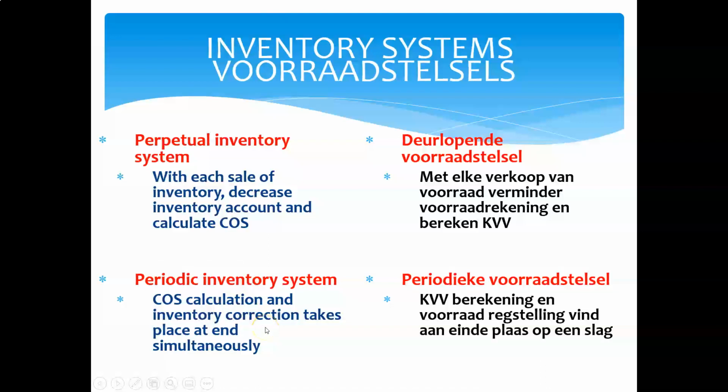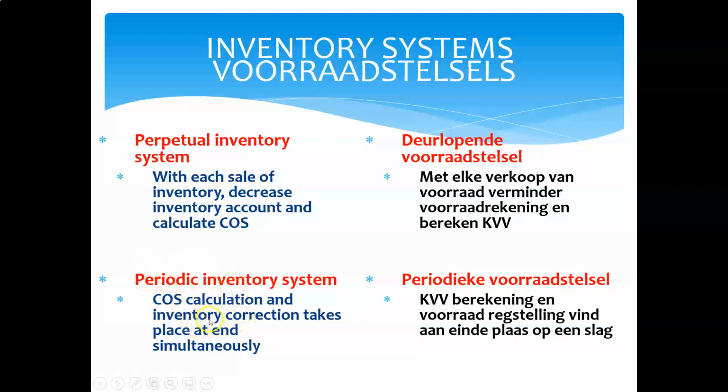So I'm going to count. I've got 5 of this, 10 of that, 12 of that. And then I'm going to award a value to those items that I have on hand. And then I will calculate what's the total value of inventory on hand, and I'm going to update my inventory account in order to reflect that value. So only with a periodic inventory count, I'm going to update my inventory account.